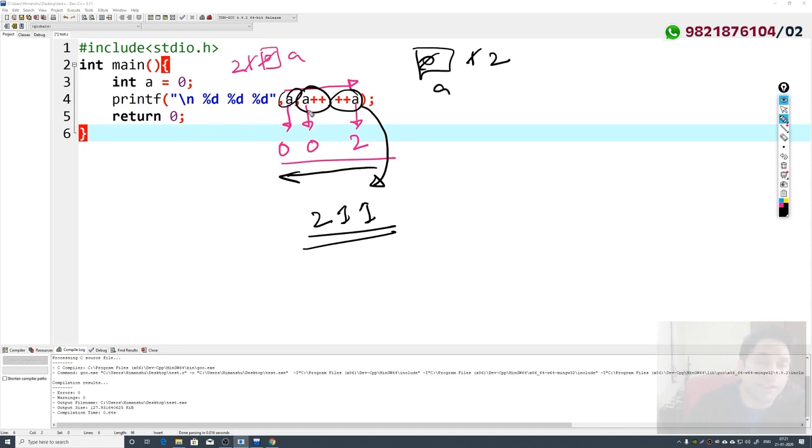211. So in the first case, if you evaluate from left to right, the output is 002. If you evaluate from right to left, the output is 211.